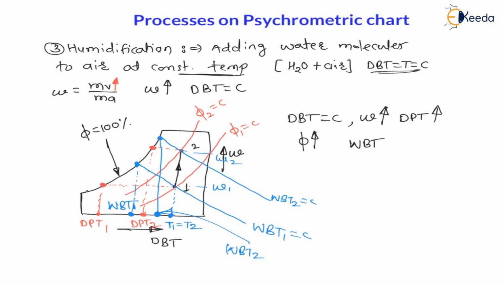Now here you can see wet bulb temperature 2 is more than wet bulb temperature 1. Therefore here wet bulb temperature is increasing. And my dear students, constant enthalpy line and wet bulb temperature line are parallel lines. That's why whatever may be the effect on wet bulb temperature, the same effect will continue for the constant enthalpy line. That is, enthalpy is also increasing.